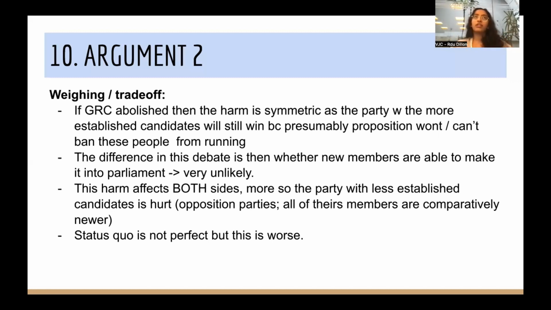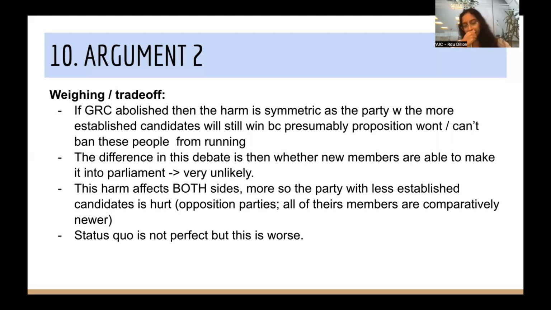So the way opposition can frame this as winning, right, is that the difference in this debate is then whether or not new members are going to be able to make it into parliament. And it is very unlikely on the sides of both parties when we abolish the GRC system. So this affects both sides. And I think more so you can flip this argument and say it affects the party with less established candidates more, because comparatively, Op has more less established candidates than the incumbent party. That's because all of their members are comparatively newer. So being able to piggyback members in is necessarily something that would benefit opposition more, because these members are less likely to get in on the whole, right? So important to acknowledge that status quo is not perfect, but this is likely to be significantly worse.